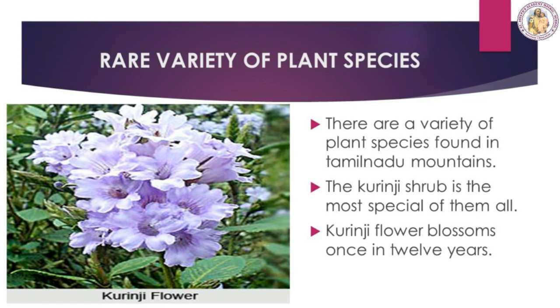Rare variety of plant species. A variety of plant species are found in Tamil Nadu mountains. The Kurinji shrub is the most special of all of them. Kurinji flower blossoms once in 12 years.